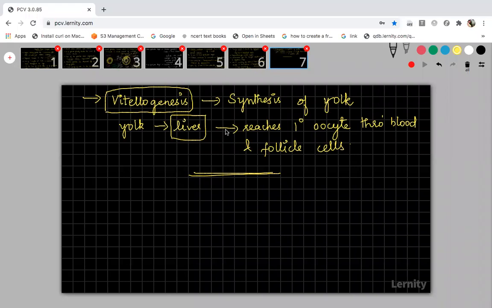See students, up to the completion of growth phase, it is in the form of primary oocyte. It will not develop into secondary oocyte. Secondary oocyte will be developed only in the maturation phase. Up to this, it is in the stage of primary oocyte and surrounded by many follicular cells, which we call primary follicular cells.